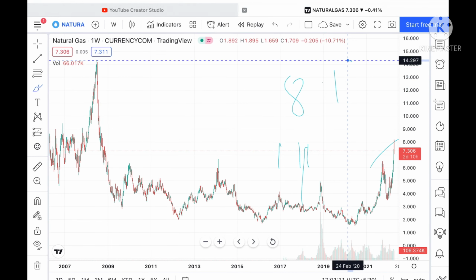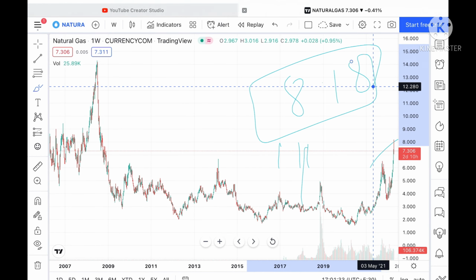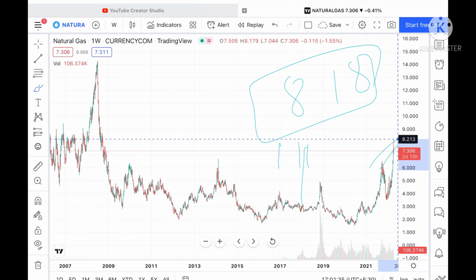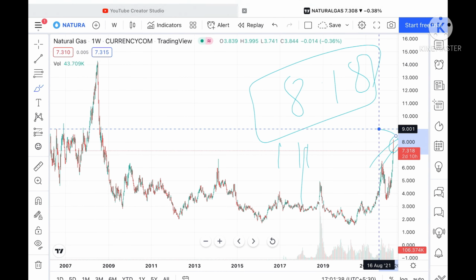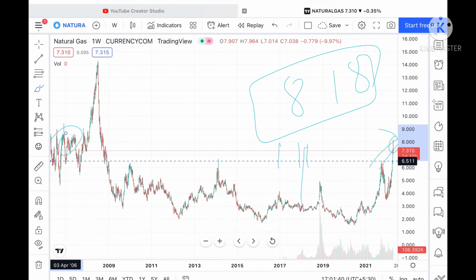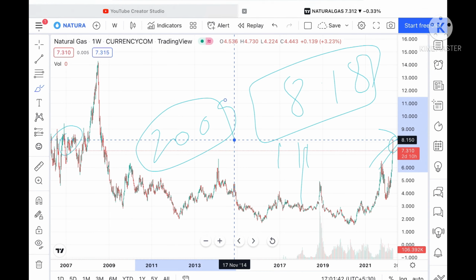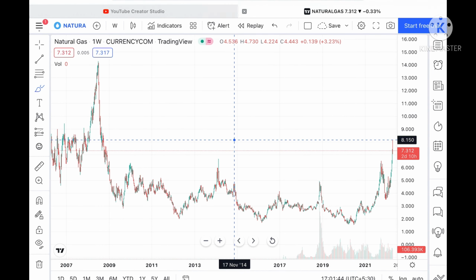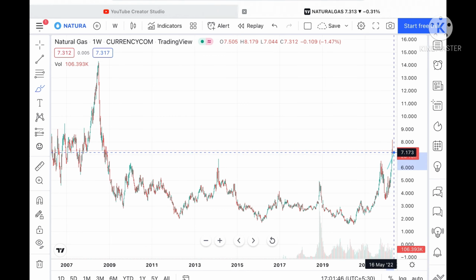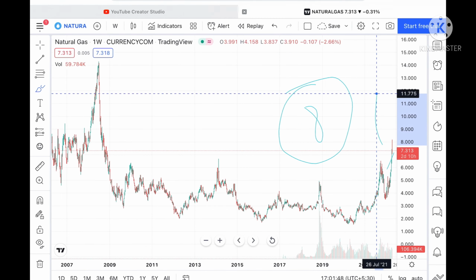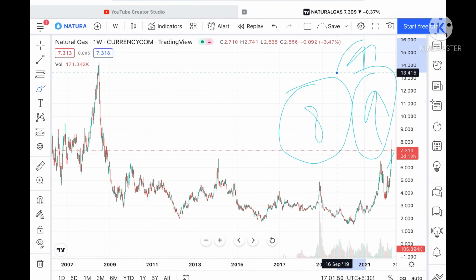we can see it go further upside towards a level of 8.181, and this is the particular level which has been tested here. That means before 2009 this level was already tested here, so the probability will be high that if the price goes above a level of 8, then we can see it move further upside.